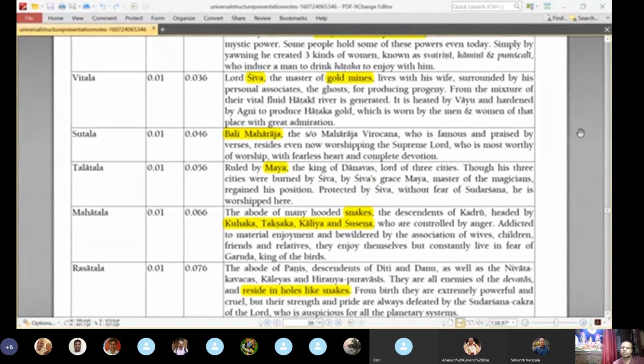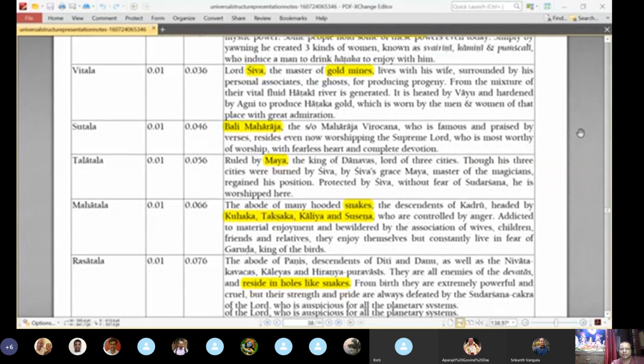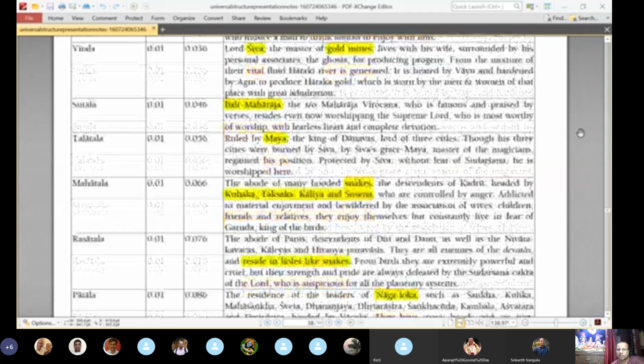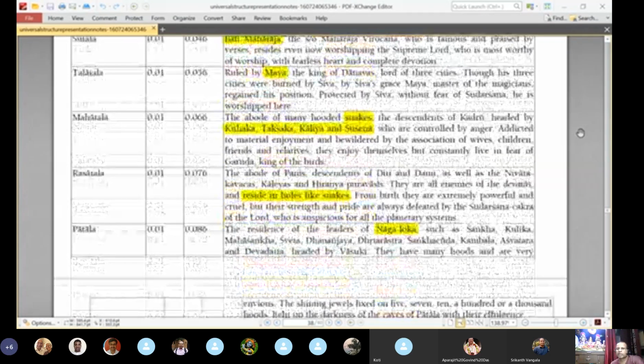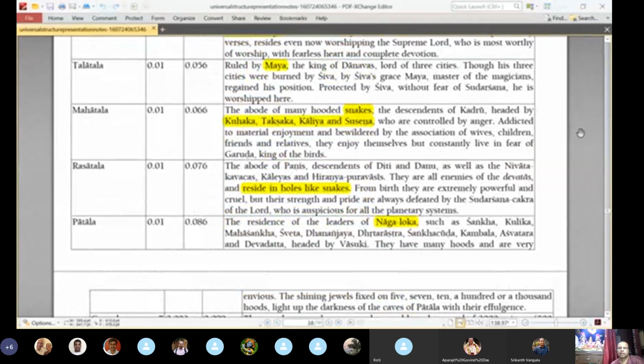They enjoy themselves but constantly live in the fear of Garuda, the king of birds. Rasatala, the abode of Panis, descendants of Diti and Danu, as well as Nivata Kavachas. These are the four classes of people actually. So somewhere, our Sharon Prabhu was asking actually, four classes of people.